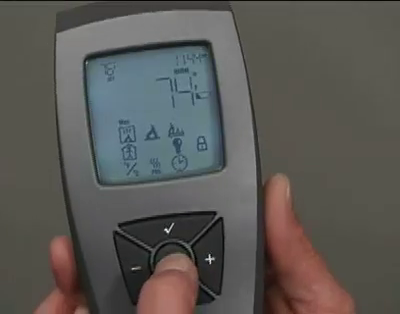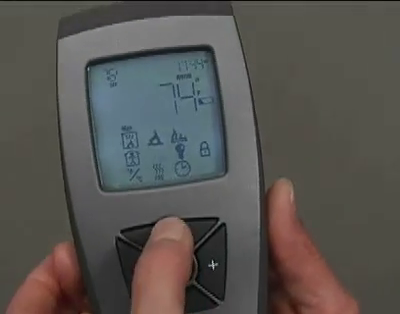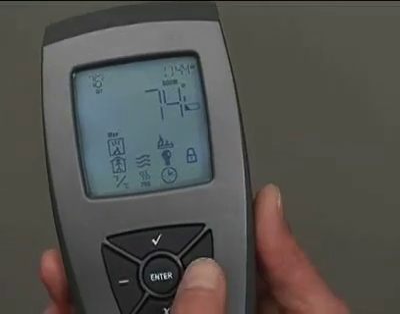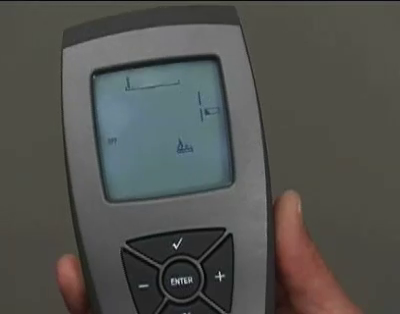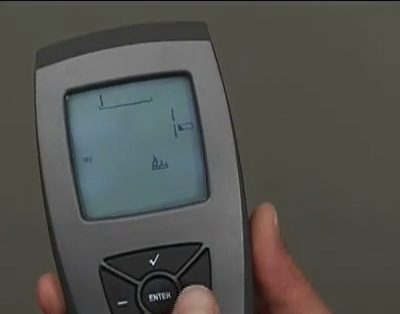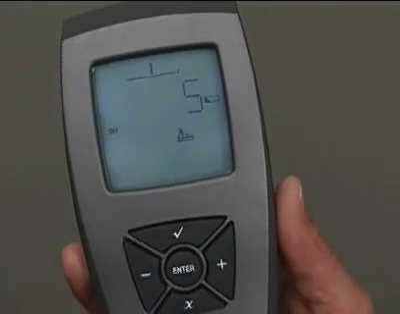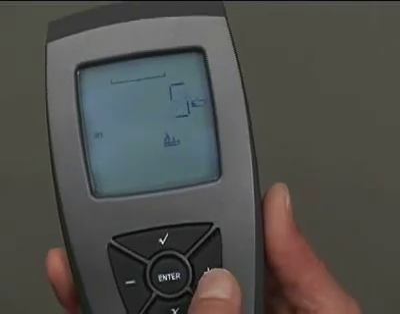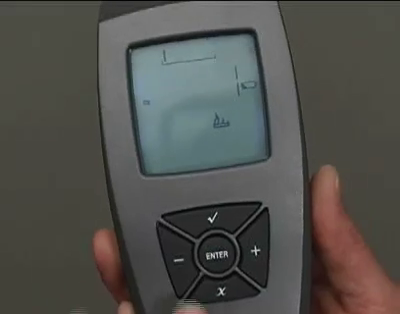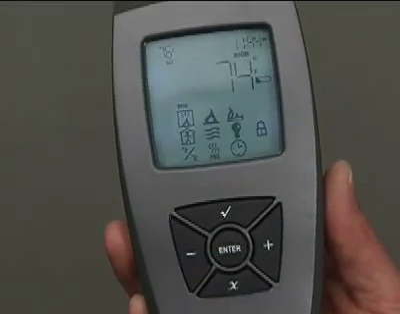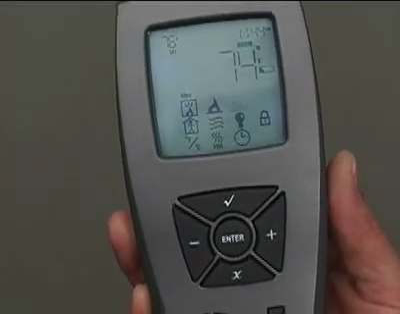Hold the Enter button until the purifier icon flashes. Using the arrow keys, navigate to the Slow Start Fading Ambers icon and press Enter. Press the plus and minus arrows to set the fading ambers for 1 minute, 5 minutes, or 10 minutes. Press the check arrow to turn the Slow Start Fading Ambers feature on. Press the Enter button to return to the main menu.